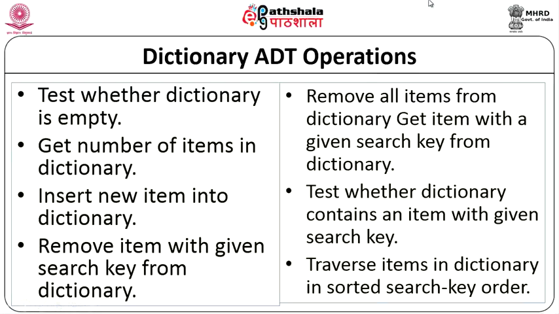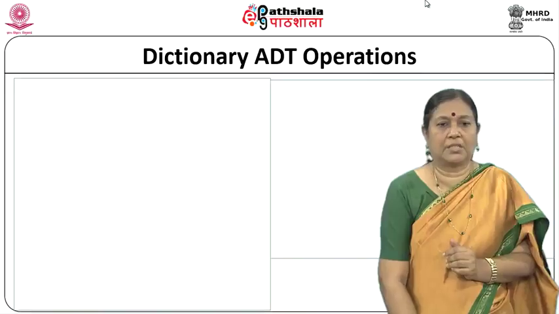And you can traverse items in dictionary in a sorted search key order. So, normally the items in a dictionary are oriented towards the search key. So, you can traverse it in a sorted search key order, not value order, but search key order. So, you can see that the operations are little different. Test whether the dictionary is empty is same, number of items is same, insertion is same, but everything is with respect to the key. Remove all items from the dictionary, get an item, test whether the item is there and traverse in sorted order. So, these are typical operations.